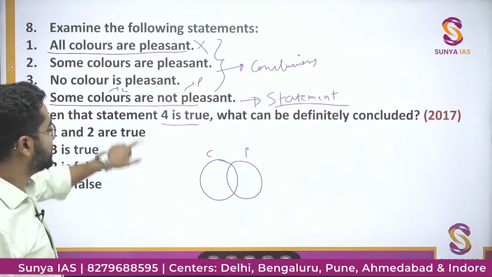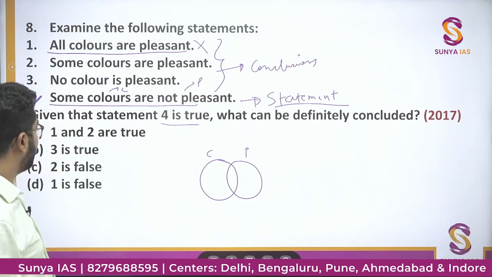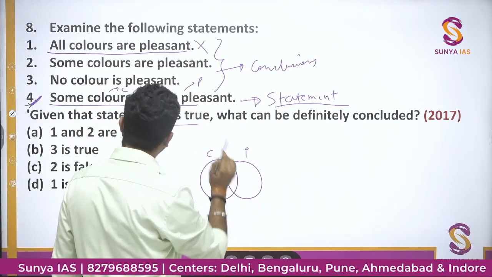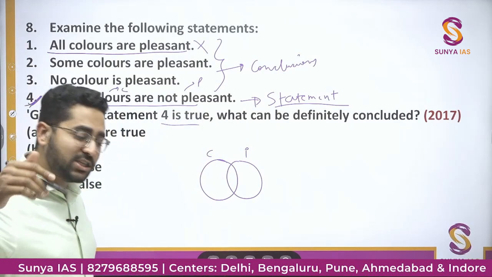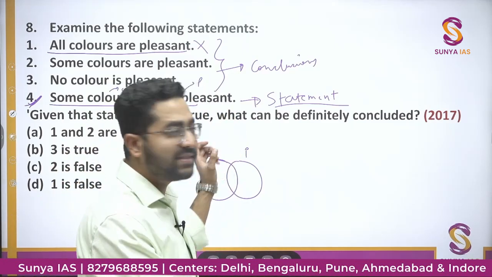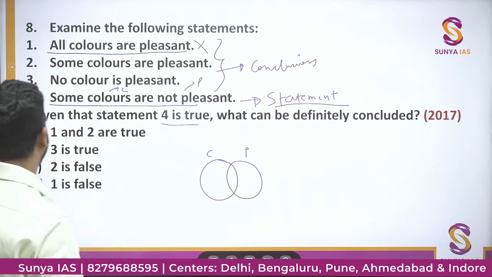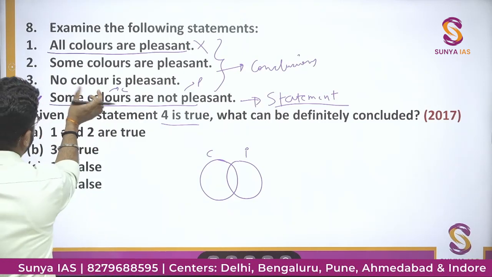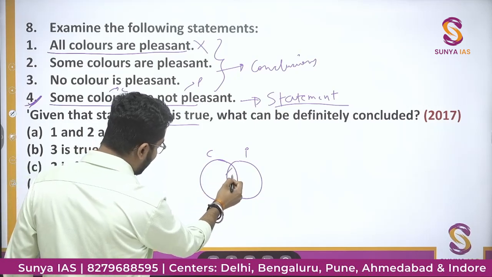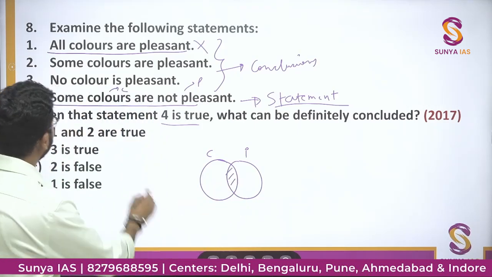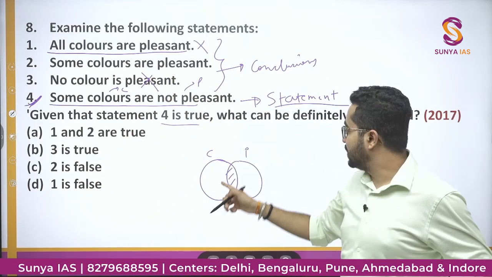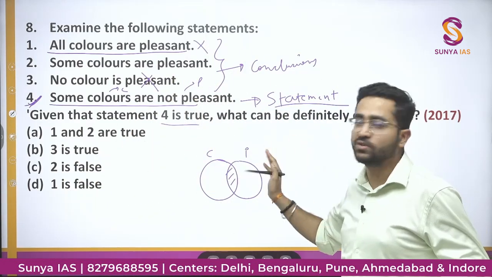Some colors are pleasant. Okay. हमेशा नो वाले स्टेटमेंट को पहले देखो. जो negative statement है, you try to negate that statement first, then you go for the general statement, affirmative statement. No color is pleasant. Here you can find these many colors are pleasant. So this statement is definitely wrong. No वाले statement के लिए you only need one possibility. Then this statement is wrong. That is for sure this is wrong.